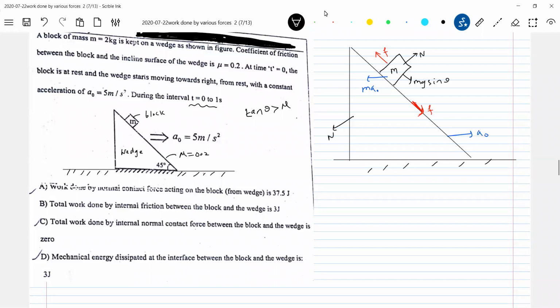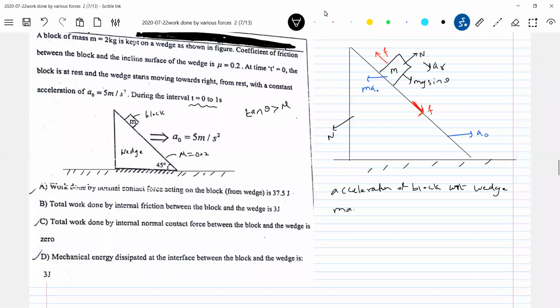Let the acceleration of the block with respect to the wedge be AR, and the acceleration of the wedge be A naught. That is given to us. What is AR? Acceleration of the block with respect to the wedge. In what direction is it? Along the incline. So let's write the expression for that.